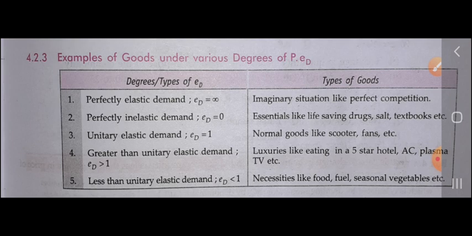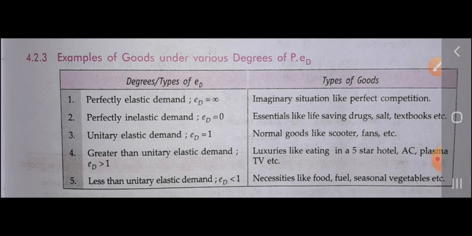But in your syllabus it is confined to only price elasticity of demand. It shows the percentage change in quantity demanded to the percentage change in its price.